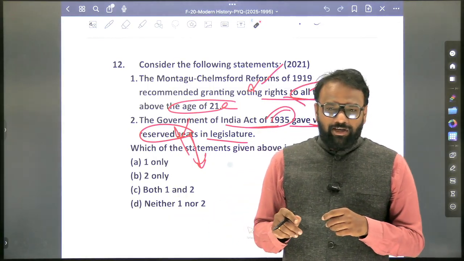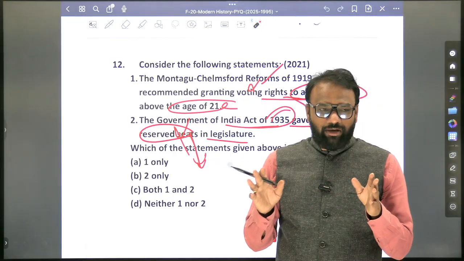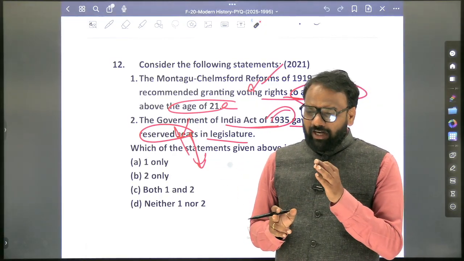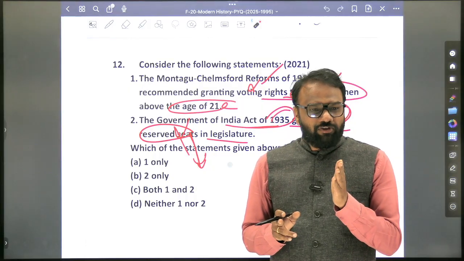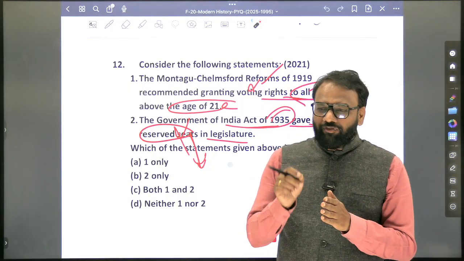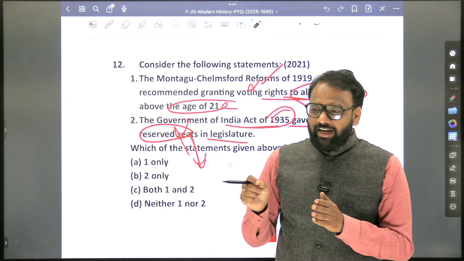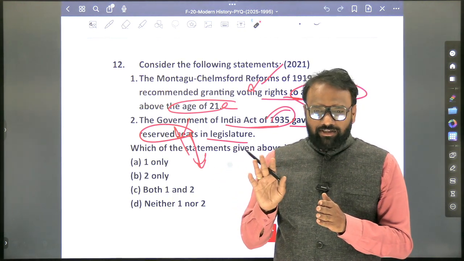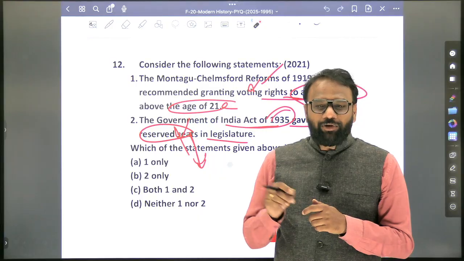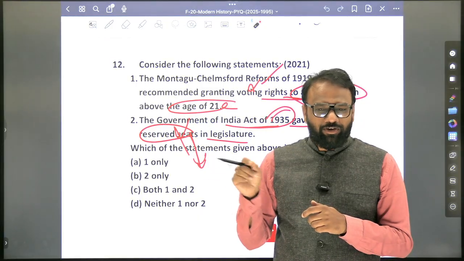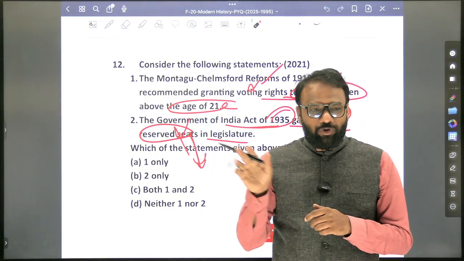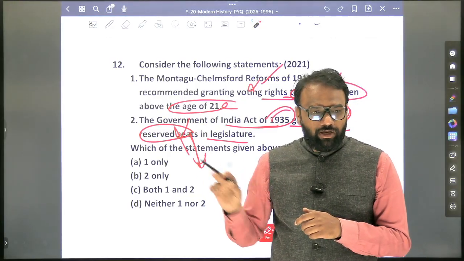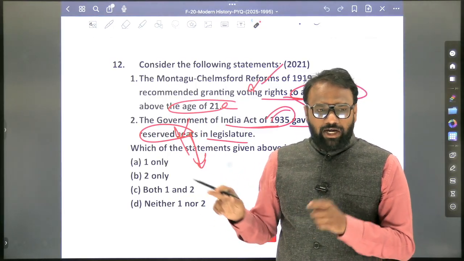So now what you will do today, you will go back. At least if you are not able to do the other acts, at least you will prepare these: Morley Minto reforms of 1909, Montagu Chelmsford reforms of 1919, Government of India Act 1935 and Indian Independence Act 1947. Because these are 4 important acts. Yes or no? How about Indian Independence Act 1947, whether it is important or not? They have never asked a single question on that, so you are going to completely skip it. Indian Independence Act 1947 is not important, but you will go through the provisions and you will become perfect.